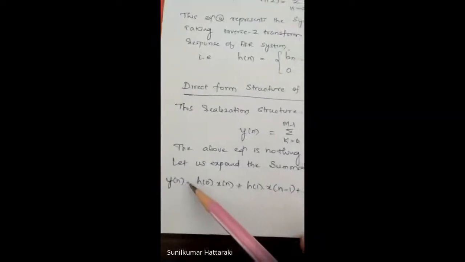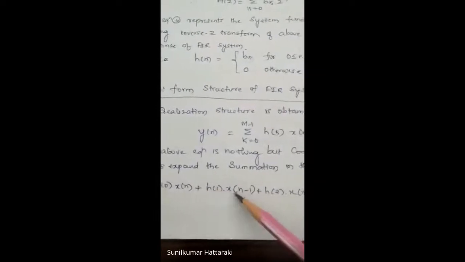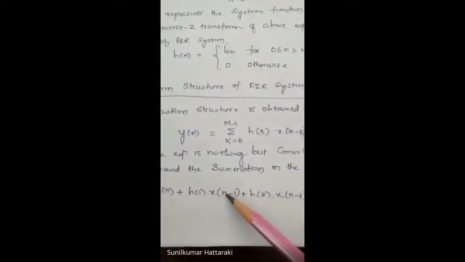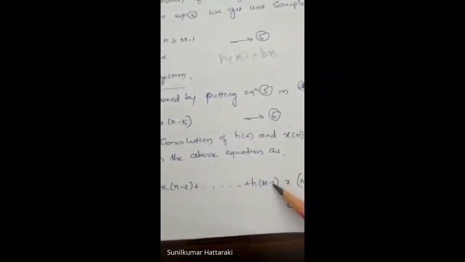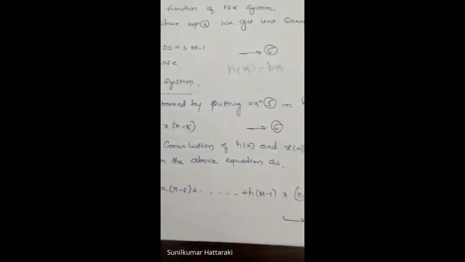Now this entire equation, that is y of n equal to h of 0 multiplied by x of n, this one we discussed, plus the next term h of 1 multiplied by x of n minus 1, this also we discussed. It is added with h of 2 multiplied by x of n minus 2, this also discussed. So it goes on up to m minus 1. So this entire equation we implemented in terms of elementary blocks. The final implementation is like this.